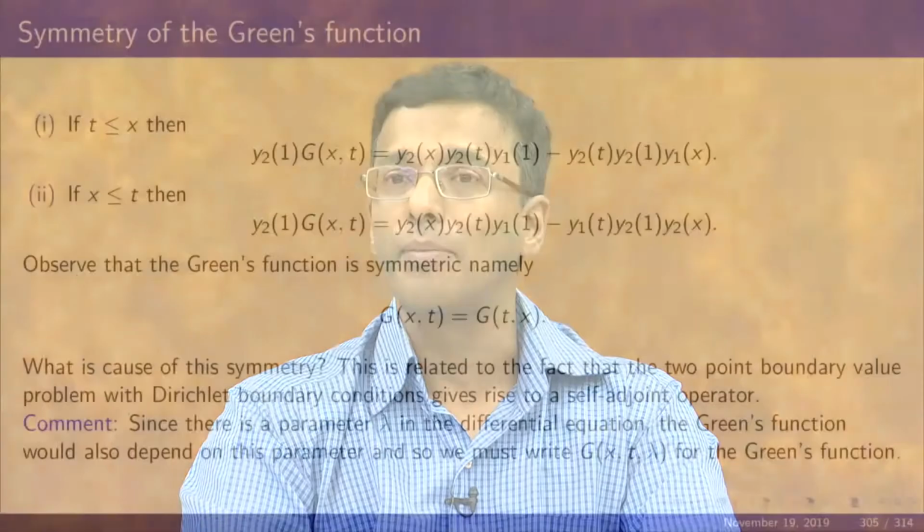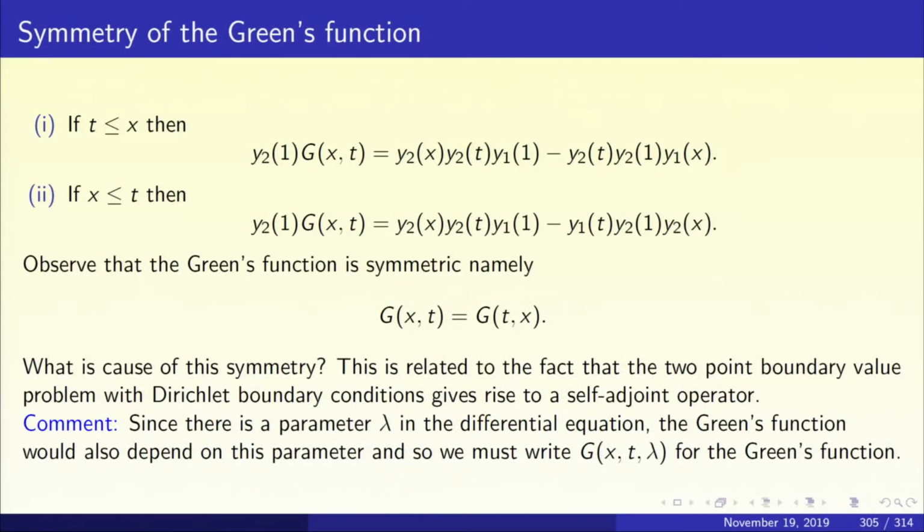Now, there is one small comment. There is a lambda which is floating around, y double prime plus lambda rho xy equal to f of x. That was the boundary value problem with Dirichlet boundary conditions. So, in the solution there will be a lambda floating around. The Green's function is also going to depend upon lambda. So, it is more appropriate to denote the Green's function by g of x comma t comma lambda. That is one comment I would like to make.